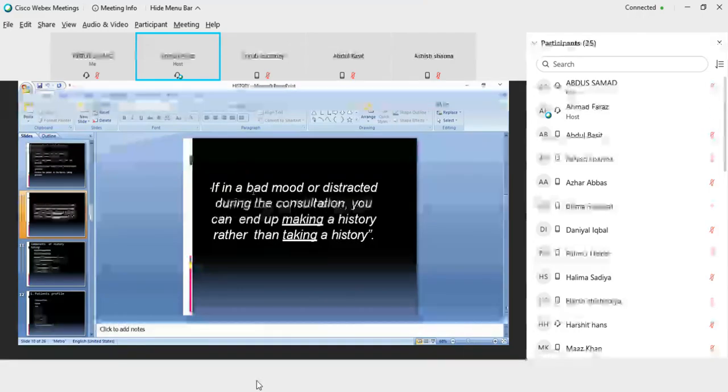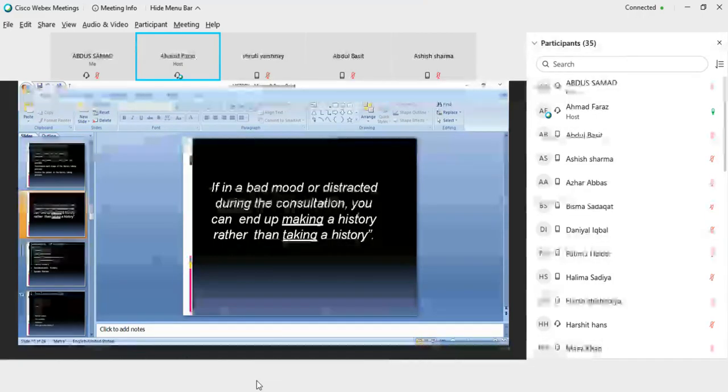If the patient is in a bad mood or distracted during the consultation, you can end up making a history rather than taking a history. A patient का mood अच्छा नहीं है. If the patient is distracted, whatever the patient is saying to you, you just wind up and make a history rather than taking a history.